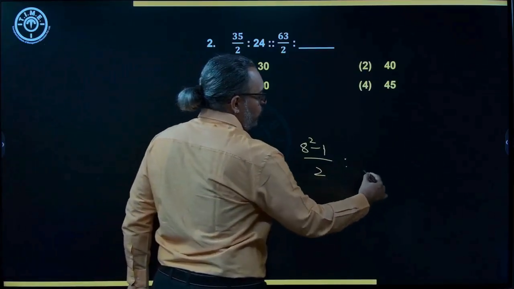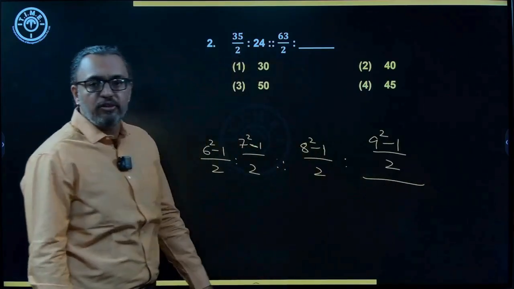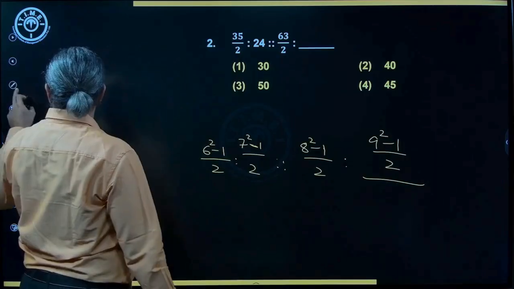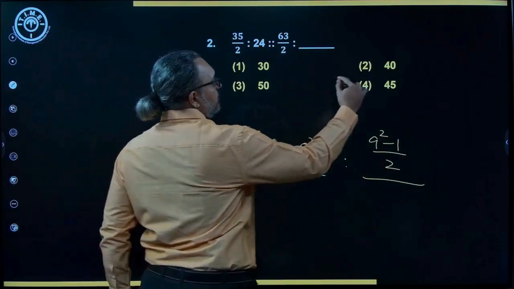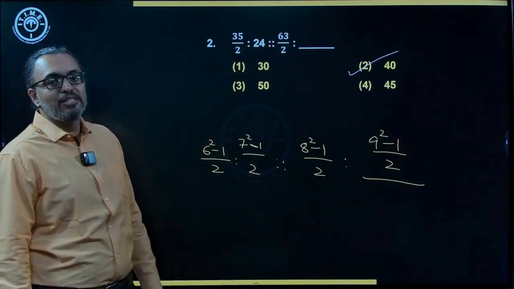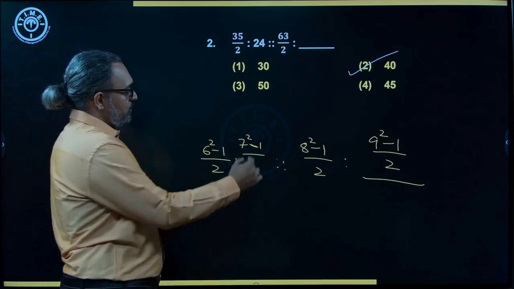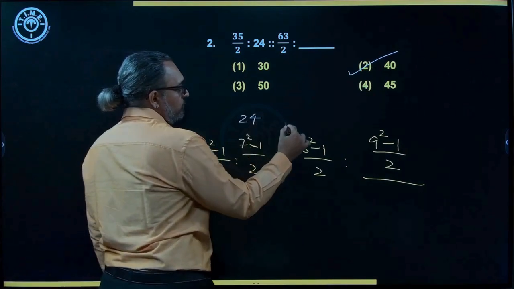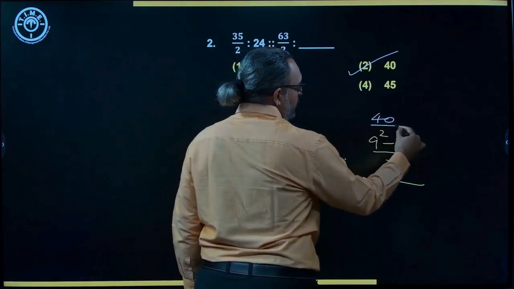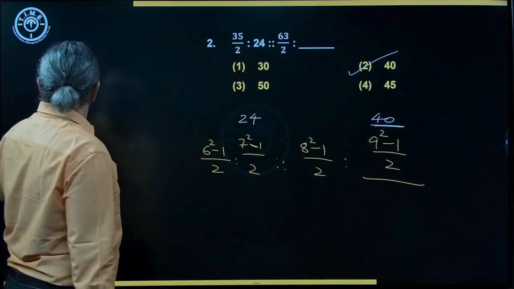That is the logic. So now my answer should be (9 square minus 1) by 2, which is 81 minus 1, 80 by 2. 80 by 2 is 40. And we do have an answer, option 2. So that's the logic: (N square minus 1) by 2. So this gives you 24 and this gives you 40. That's the answer we choose. Okay. Then moving on.